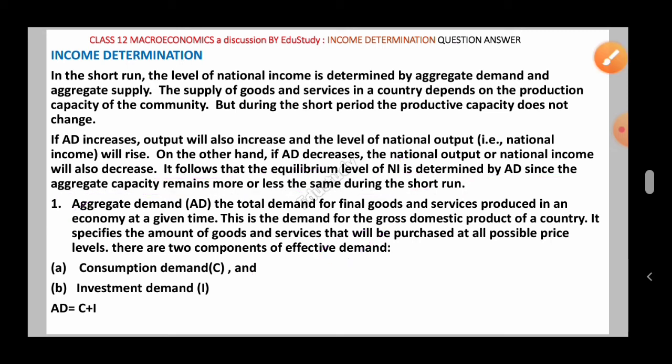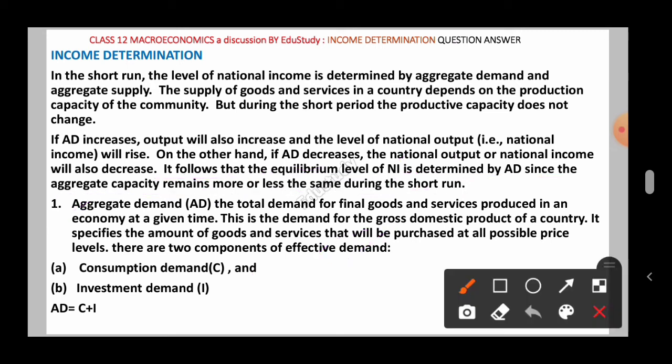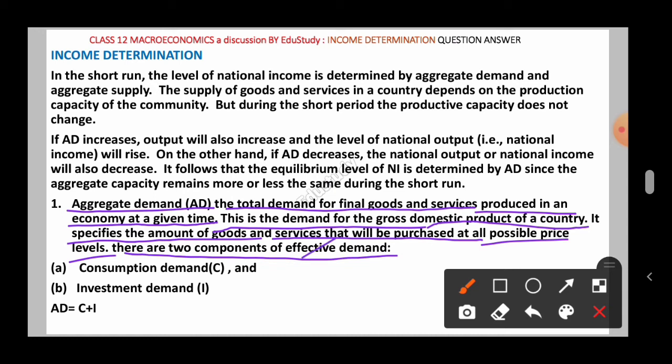So what is aggregate demand? You must include there: aggregate demand AD is the total demand for final goods and services produced in an economy at a given time. That is also given in the first question. We have already discussed this one, so I will not explain this line. This is the demand for gross domestic product of a country. It specifies the amount of goods and services that will be purchased at all possible price levels. You have to write aggregate demand here, not effective demand.